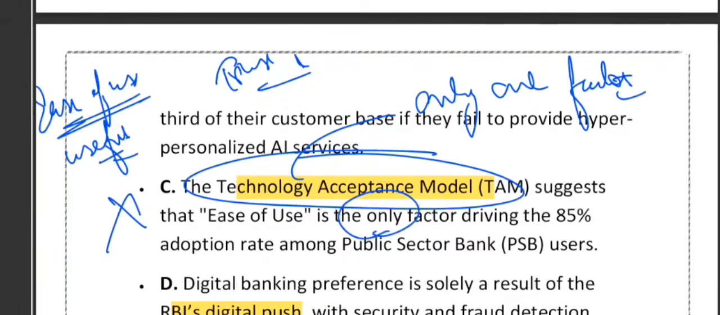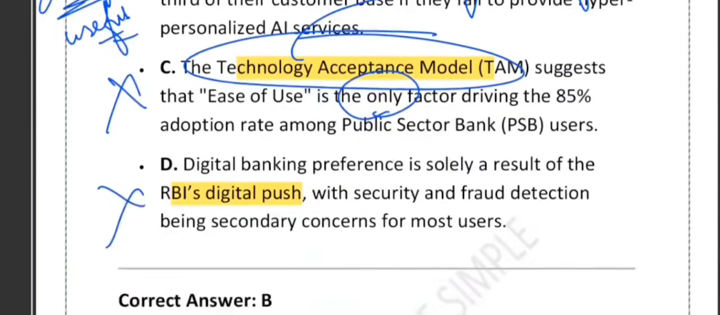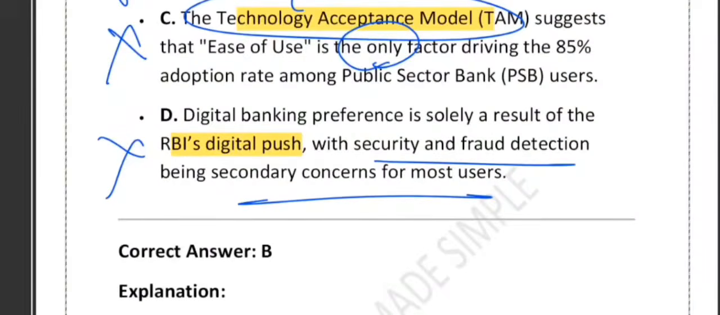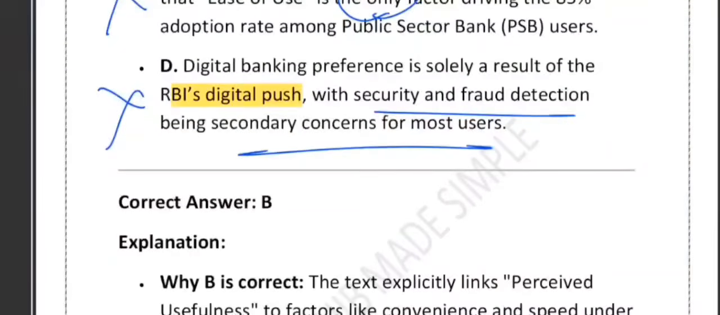What about option D? It says digital banking preference is solely due to the RBI push. No, the RBI pushes adoption but does not create preference. Customers actively demand speed, security, biometrics, fraud protection. That is not a secondary concern. That's why D is wrong. This case explicitly highlights security and trust as a key preference. So D is wrong, and the correct answer is option B.